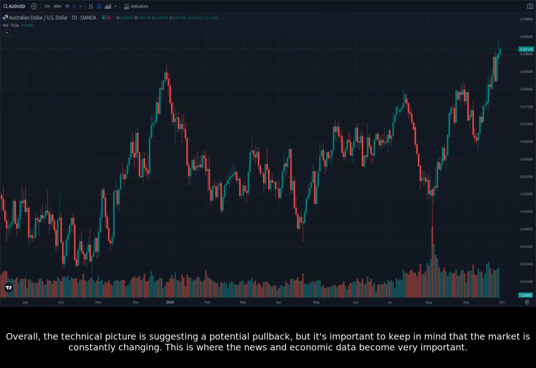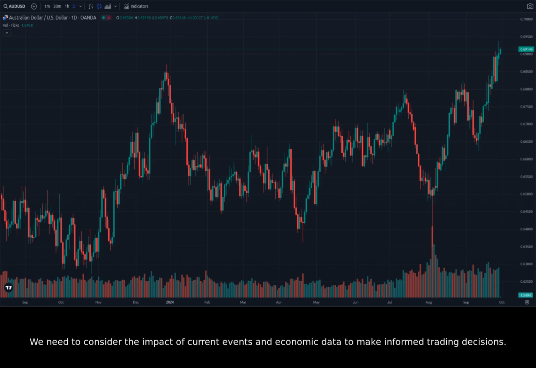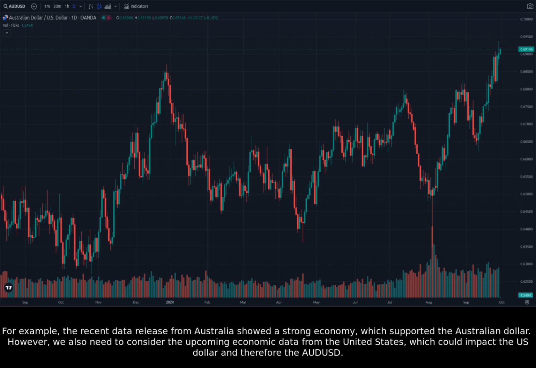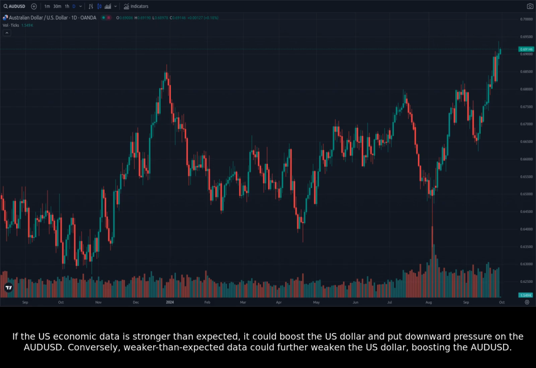constantly changing. This is where the news and economic data become very important. We need to consider the impact of current events and economic data to make informed trading decisions. For example, the recent data release from Australia showed a strong economy, which supported the Australian dollar. However, we also need to consider the upcoming economic data from the United States, which could impact the US dollar and therefore the AUDUSD. If the US economic data is stronger than expected, it could boost the US dollar and put downward pressure on the AUDUSD. Conversely, weaker than expected data could further weaken the US dollar, boosting the AUDUSD.